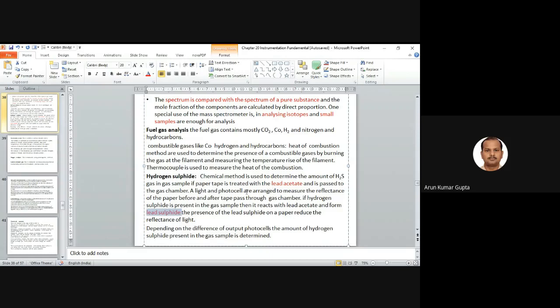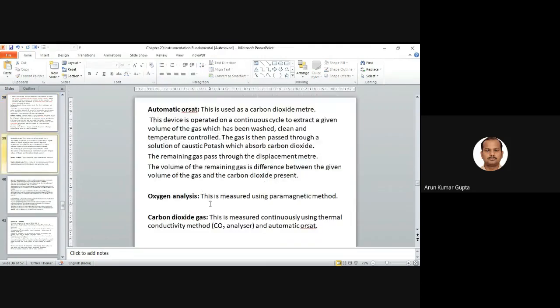For that we use lead acetate, right? This is an automatic instrument, also a very good, important instrument.